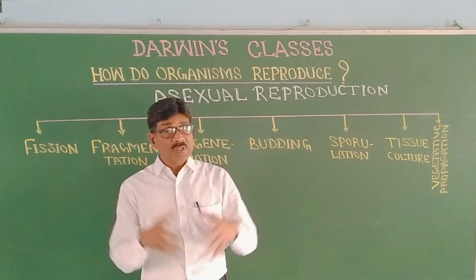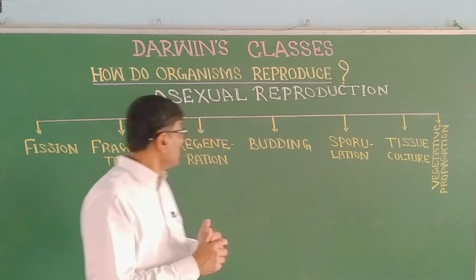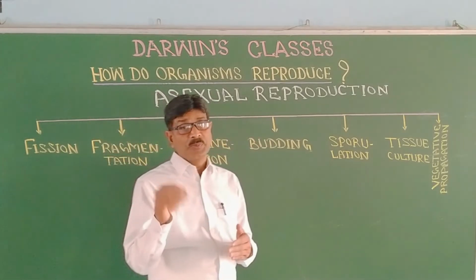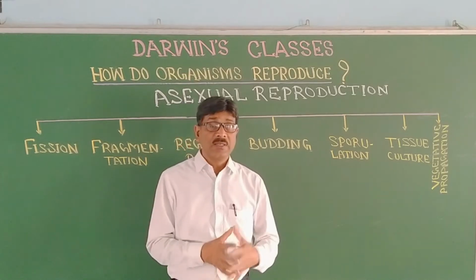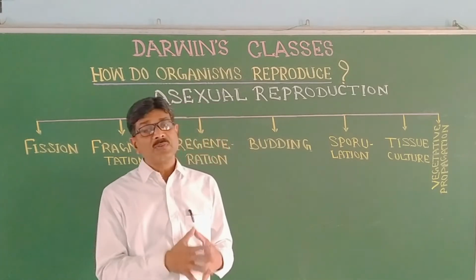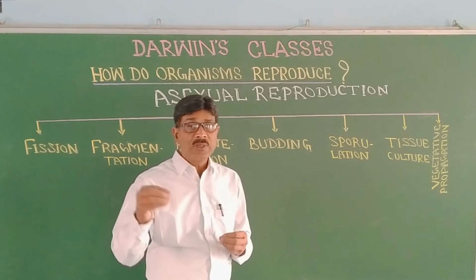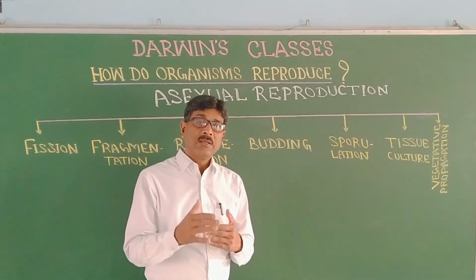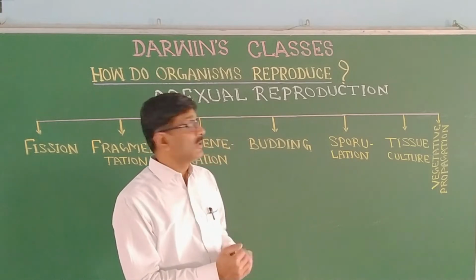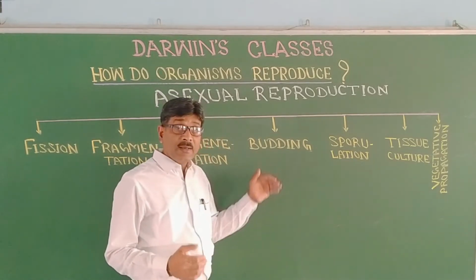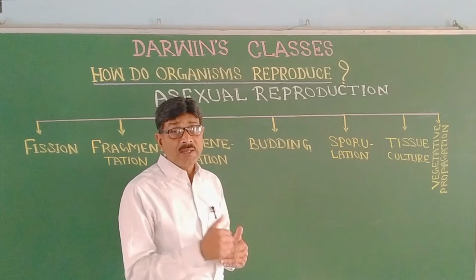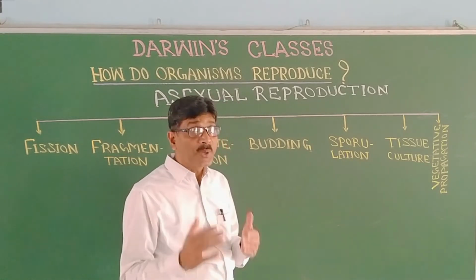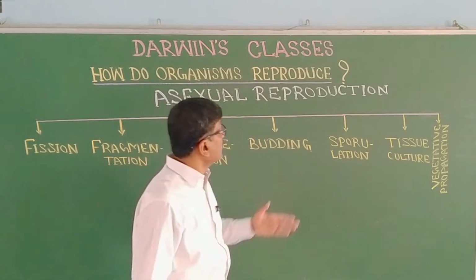That means they have lost the parental identity. But here in case of budding, the parent organism forms a bud. In case of yeast, in case of hydra, there is formation of a bud, and that bud gradually increases in size, and after some time it detaches from the parent body. So here the parental identity remains, whereas in these other methods there is no identity of parent and offspring.